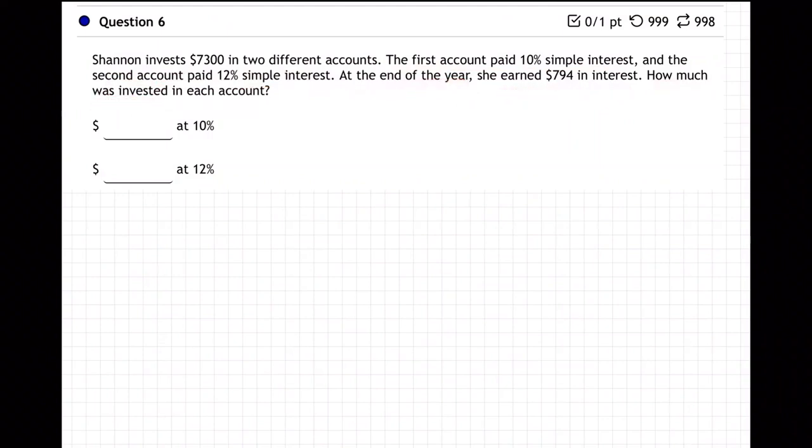So this is a money problem. This is like the tickets. Remember when we had the adults and the children and they were buying tickets to the movie or the zoo or whatever it was? This is what this is like. This is an investment problem.